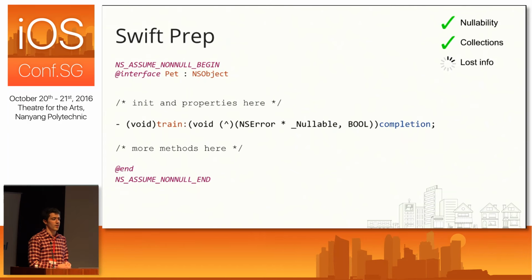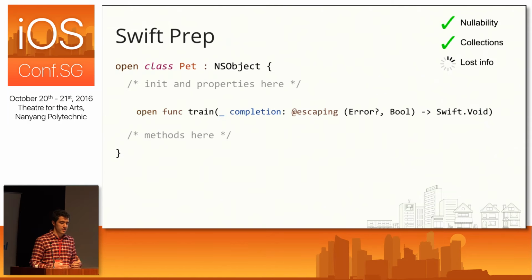And the completion block will have both the error and the flag information, and that will bridge to Swift no problem. And it bridges as a closure, so now in Swift, we have this train method, returns void just like it did before, but now it has a completion closure, and that contains all of the error information that I was missing out on before. And like I said, this case is a bit atypical for Objective-C methods that return a flag and set an error, but it is something that's good to be aware of when looking at converting an Objective-C code base to Swift.